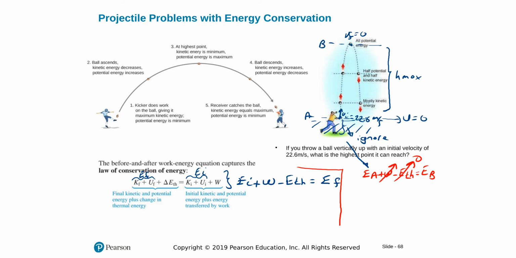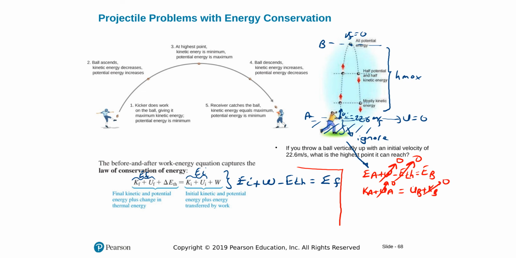So thermal energy conversion will be 0. No work, no outside forces throughout the motion on the ball. So work is 0. Energy at A is equal to energy at B. At A, I only have kinetic energy. No height, no potential energy. And at B, I have potential energy. No velocity, no kinetic energy, so that will be 0.